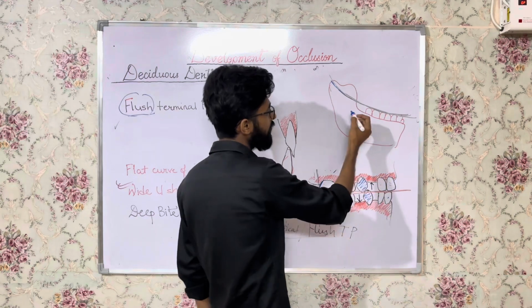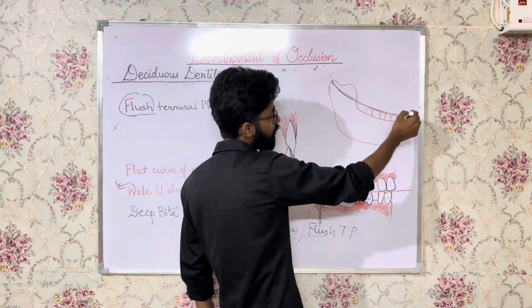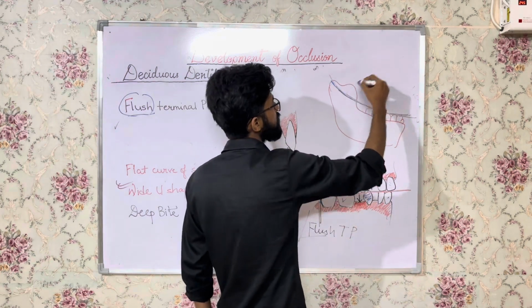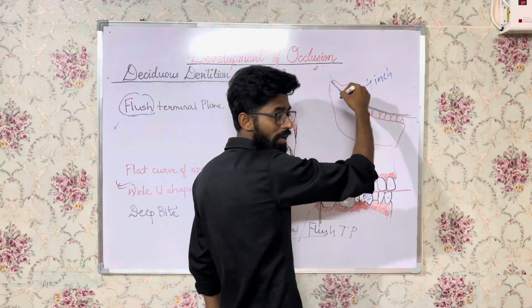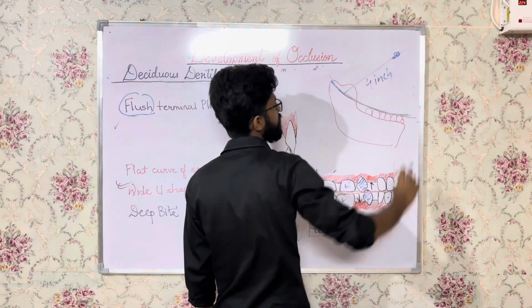So basically this is the curve of Spee. In adults, it is actually a curve, and if we extend this imaginary curve, it will form a circle of 4 inch in diameter, right?